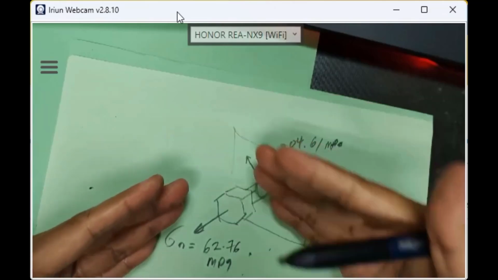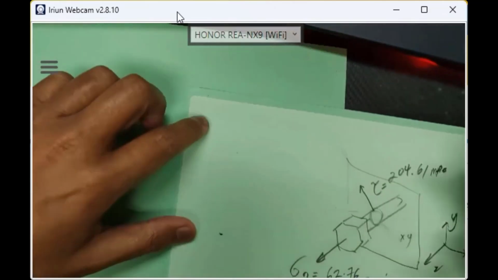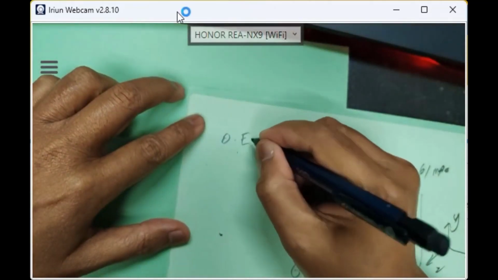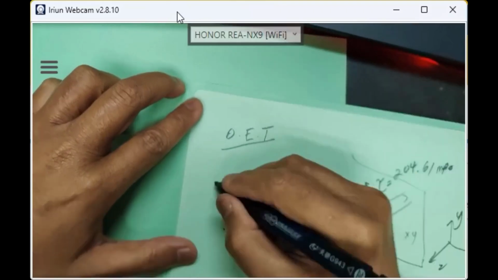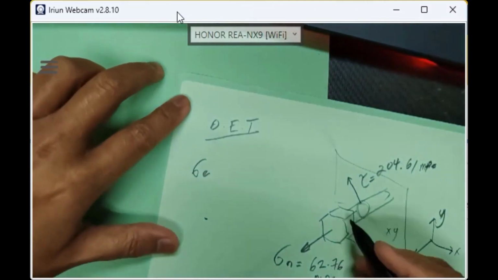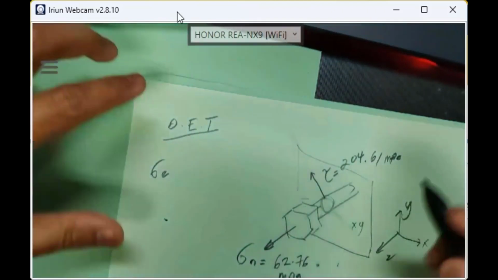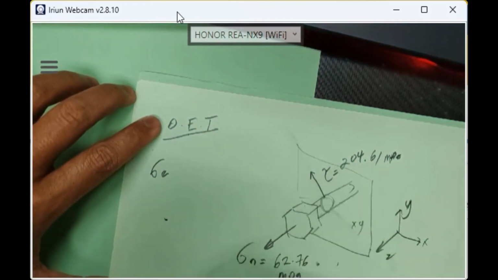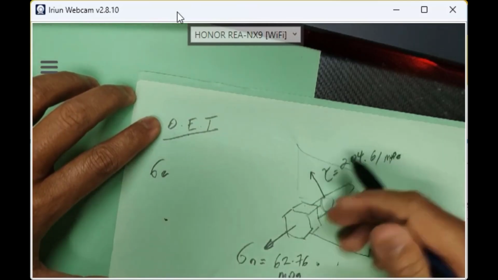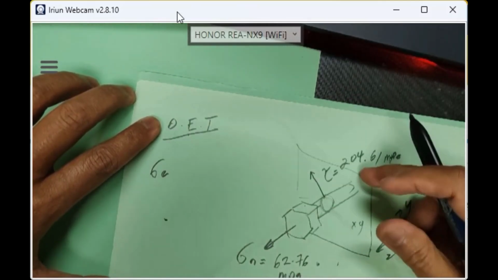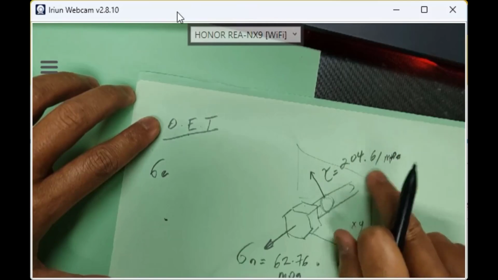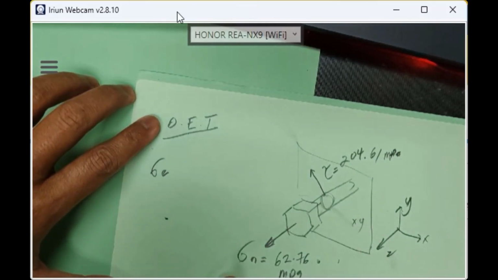We have sigma and we have tau. Remember DET? Remember this strategy? Sigma equivalent. When you have sigma and you have tau, this bolt B is the most critical, having greater tensile load to pull out and also the greater vector of direct shear load and secondary shear load. We have shear stress plus the normal stress.